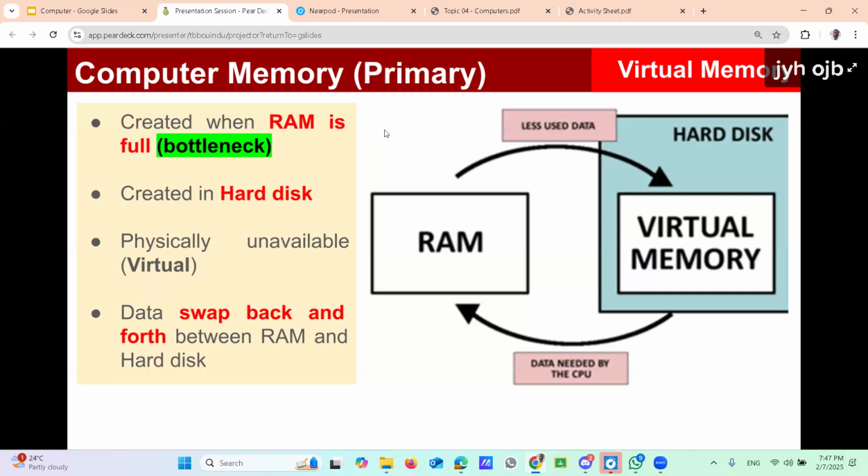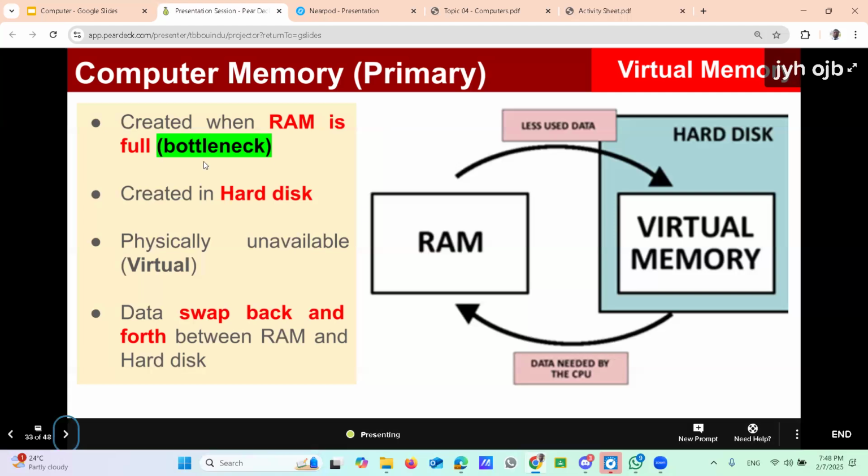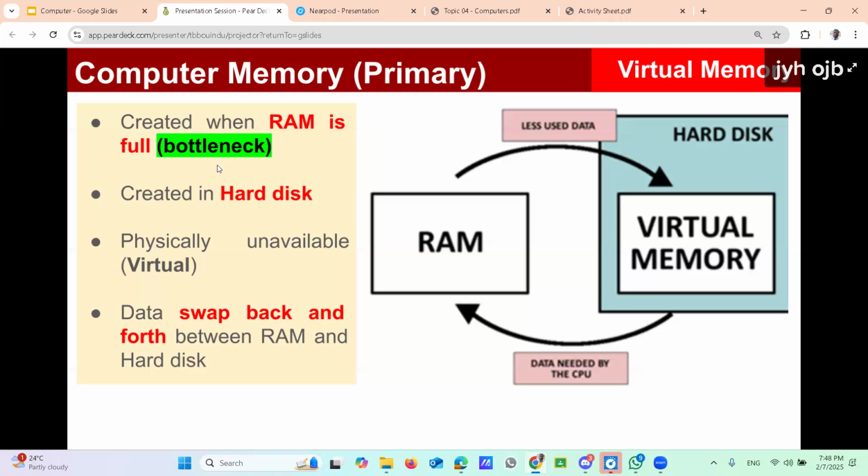Normally, virtual memory is created in the hard disk. Why is virtual memory created? Because of the bottleneck. Why does the bottleneck happen? RAM is full. Suppose you have a small RAM, and you need to store your operating system, package data, and your temporary data, all in the RAM.